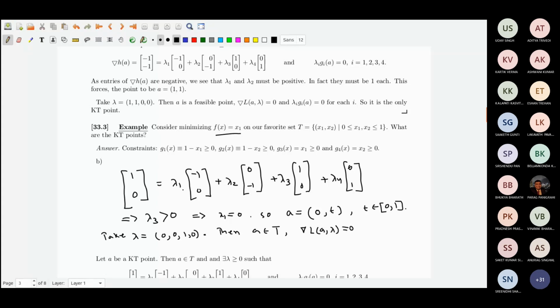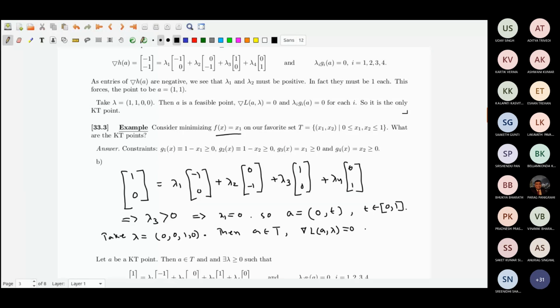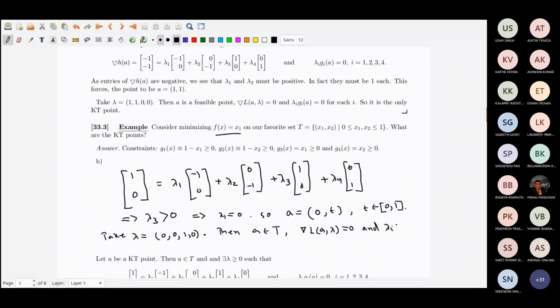All the lambdas I have taken 0, only lambda 3 is positive, and it is satisfied because I have taken lambda 3 as 1. So (1, 0) is equal to (1, 0). And lambda_i g_i(A) is equal to 0 for all i. This is true because 3 lambdas are 0, and wherever it is not 0, there the x coordinate of A is 0. So these are KT points.